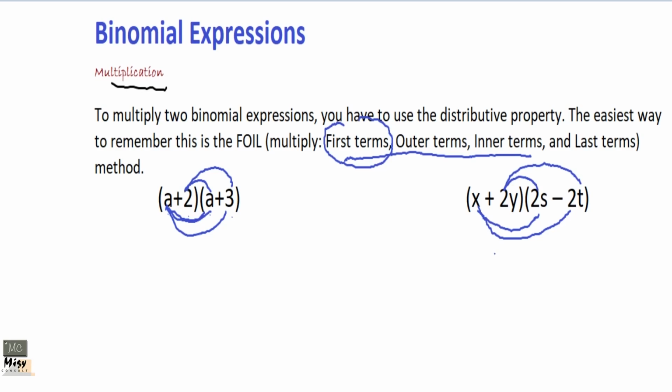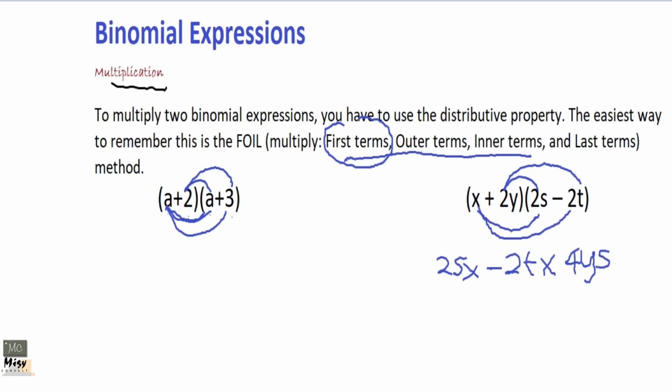We didn't do the inner terms first. We didn't do the first terms. The first term is x times 2s. So 2sx. Okay, that is the first one. Then minus 2tx. Okay, then we go to the 2 times, that is the inner terms. 2 times 2 is 4ys, so we get 4ys.